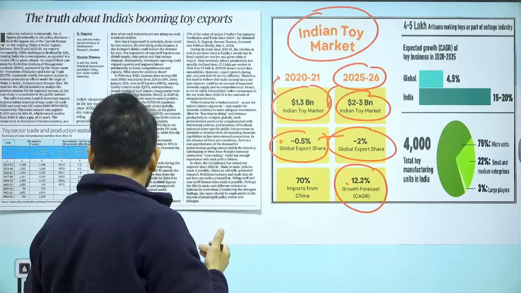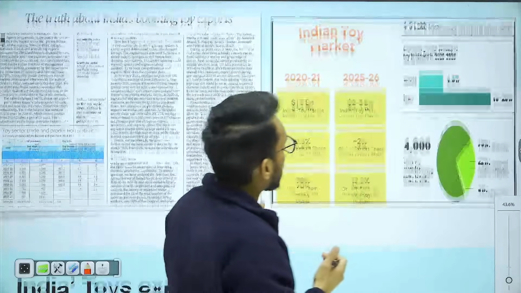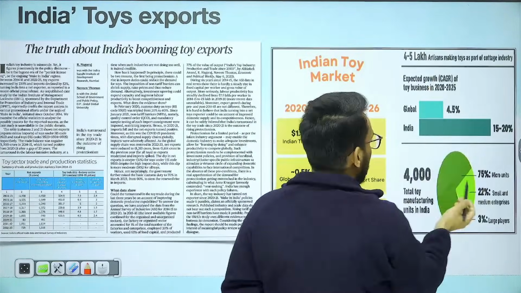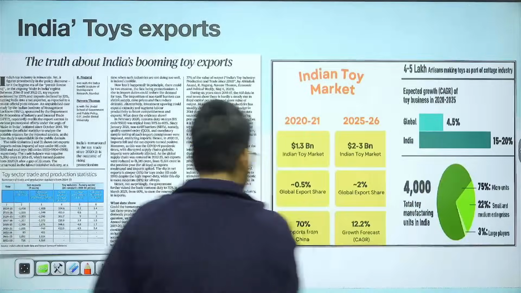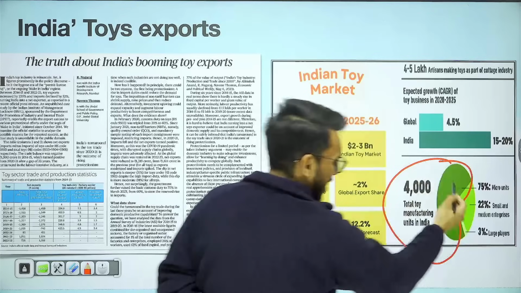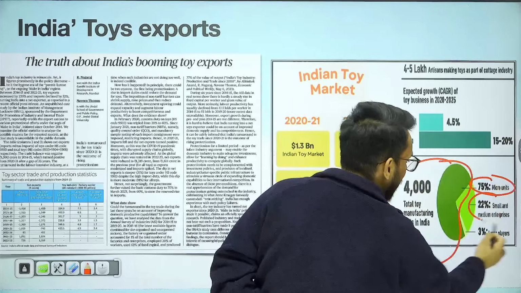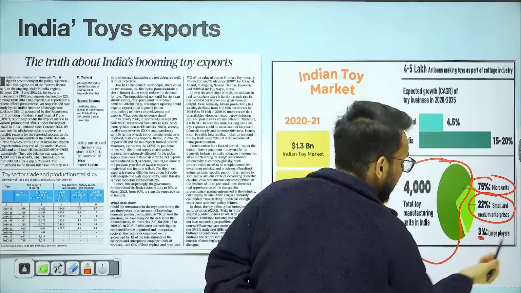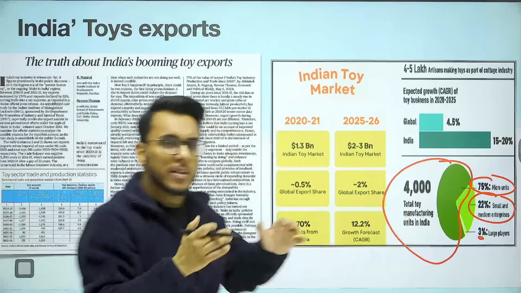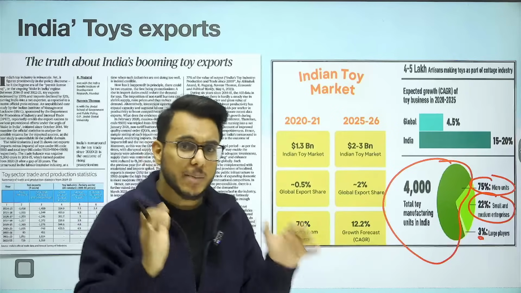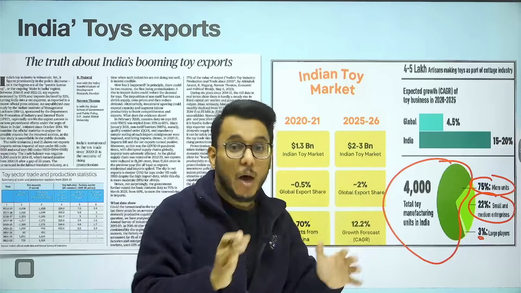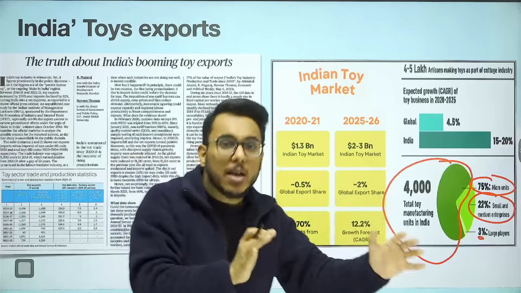Also, if we look a little at the breakup of the toy industry in India, first of all, there are right now 4,000 toy manufacturing units in India. 75% are micro units, 22% are small and medium enterprises, and 3% are large players. So around 97% of players in toy manufacturing are micro, small and medium enterprises.